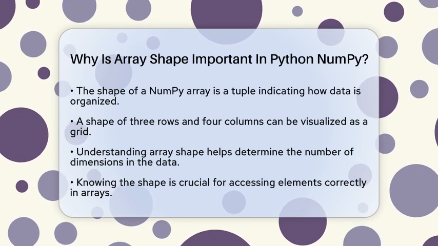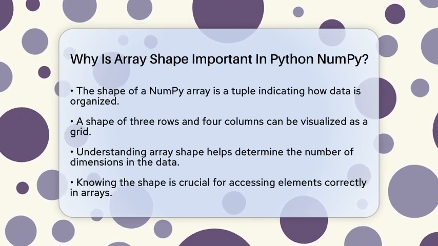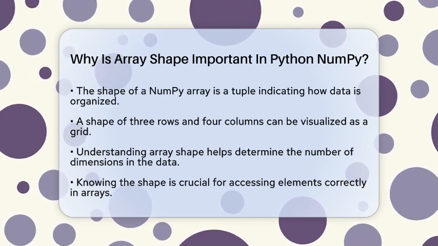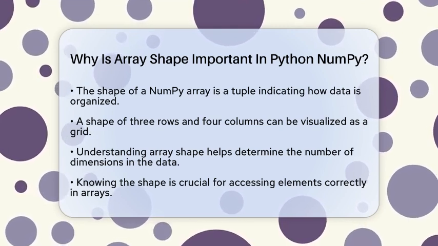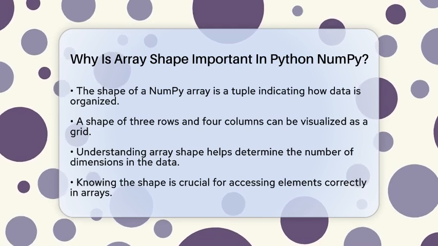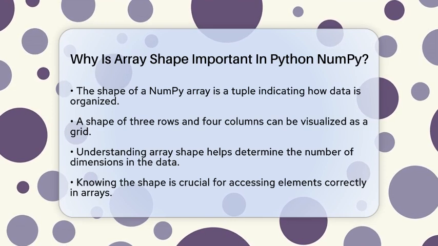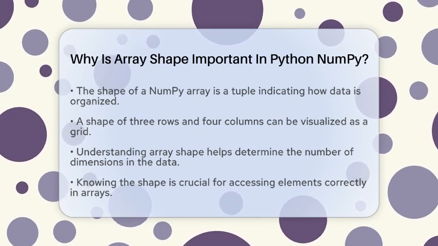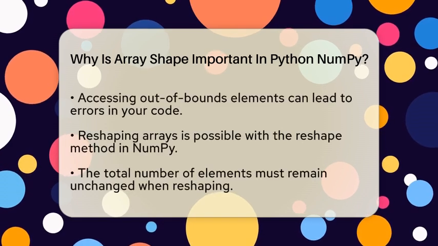organized. For instance, if you have an array with a shape of 3 rows and 4 columns, you can visualize it as a grid. Knowing the shape helps you understand how many dimensions your data has. This is especially important when you are dealing with complex data like images or matrices. When you know the shape, you can access elements correctly.